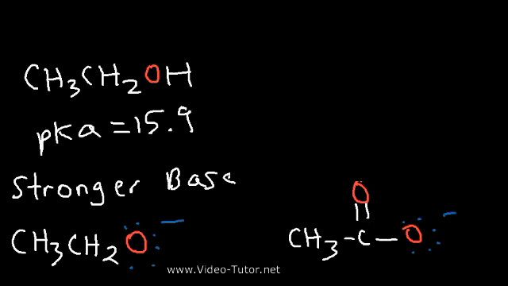Now, there's another reason too, and it's called resonance. Ethoxide doesn't have any resonance structure, so the negative charge is localized on its oxygen. The electrons on that oxygen, they're localized. They can't move. They're stuck to that oxygen atom. But the electrons in this oxygen, they're shared with this one. Whenever electrons are shared between multiple atoms, those electrons are said to be delocalized. They're free to move around between multiple atoms.